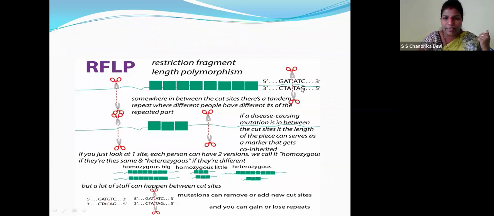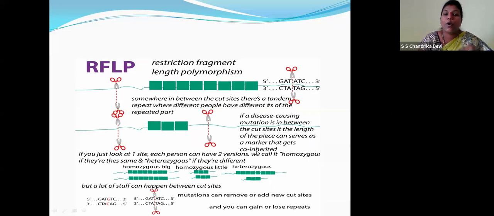Children, you can see over here, this is the repeat. Somewhere in between the cut sites, there is a tandem repeat where different people have a different number of repeated parts. As I told you, my variable number tandem repeats are different, yours are different, right? If a disease-causing mutation is between the cut sites, it is the length of the piece that can serve as the marker, children. So that is the marker.